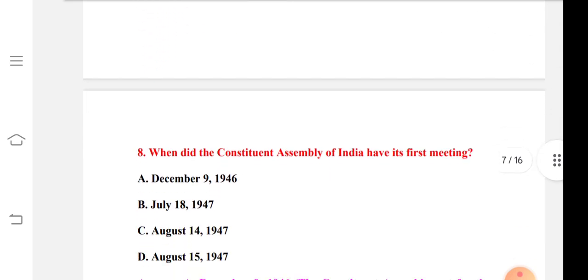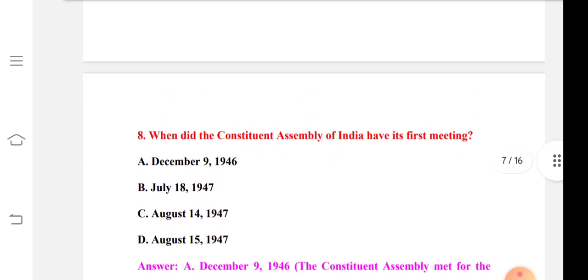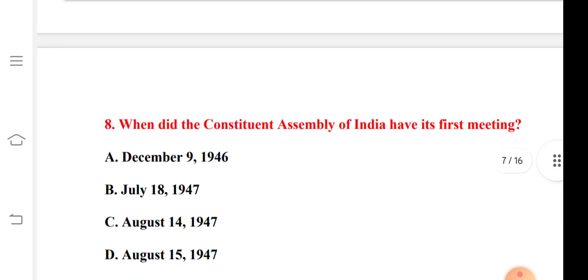So question number 8 is, when did the Constituent Assembly of India have its first meeting? Option A is 9th December 1946. Option B is 18th July 1947. Option C is 14th August 1947.